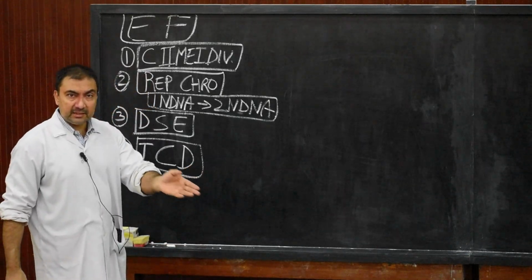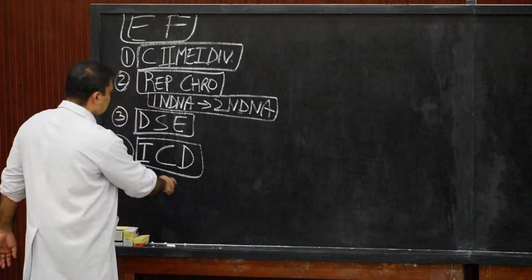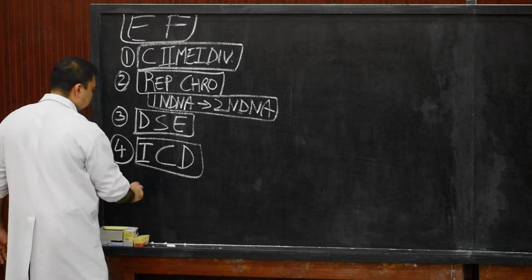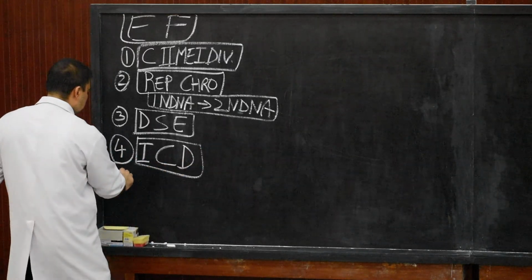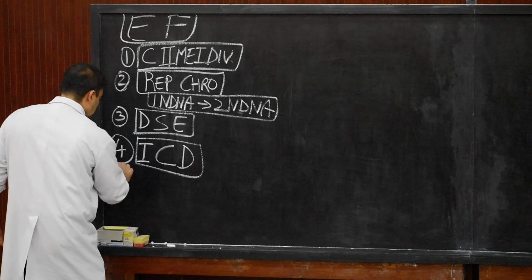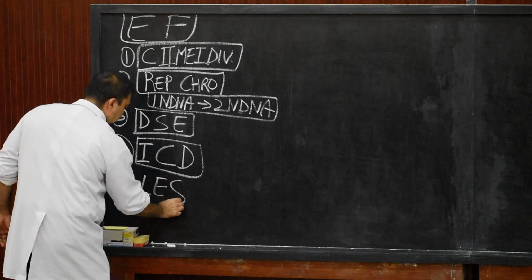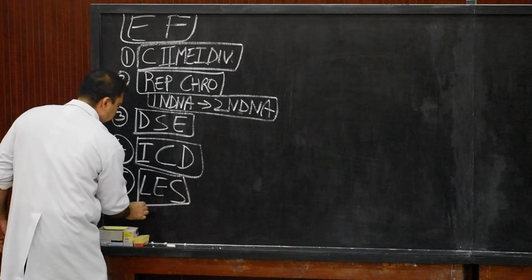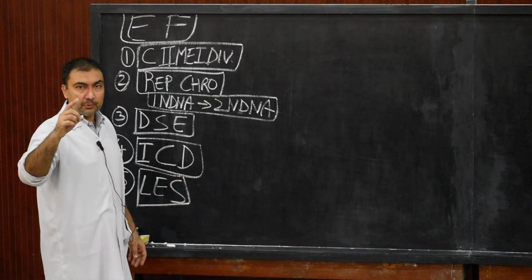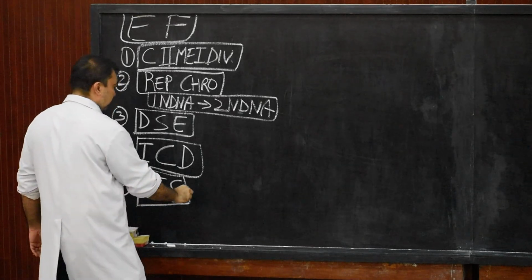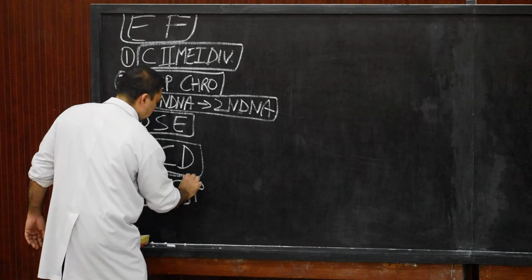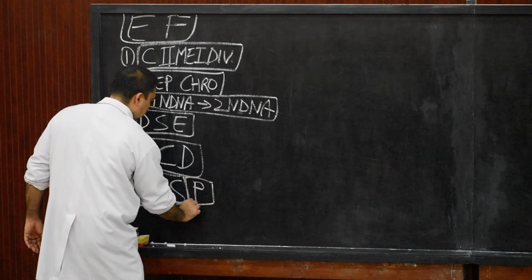It is a mitotic type of cell division, mitosis. And the last one is the line of entry of spermatozoon, which will determine the polarity of the embryo.